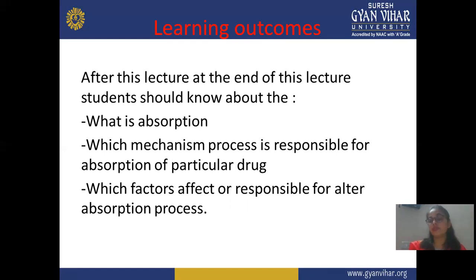We already discussed the different types of mechanism: active transport, passive transport, carrier mediated, ion pair facilitated, and the last one, endocytosis. Endocytosis is also divided into two types: phagocytosis and pinocytosis. Next is factors. We don't discuss them in detail here, but in the next lecture we will. Now we cover these factors affecting absorption, but you should know which major factors are responsible for drug absorption.